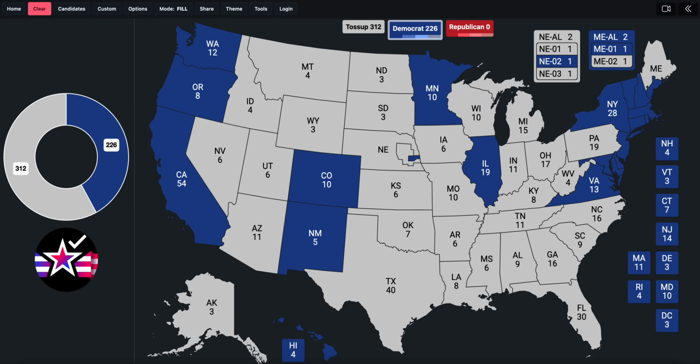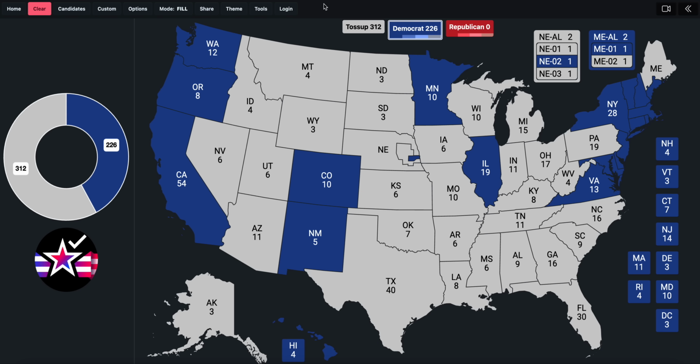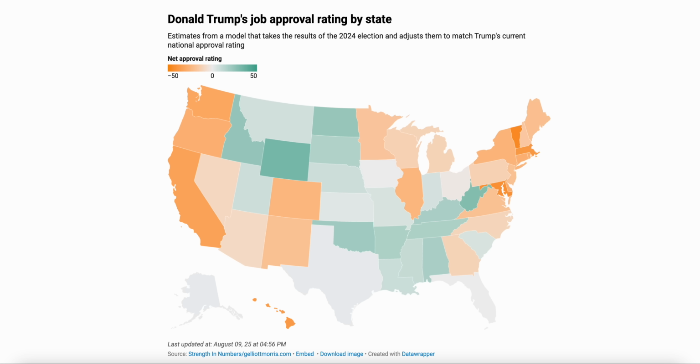So getting back to this map here, let's talk about some of the safe Republican states. And there actually aren't as many as you might think. States like Idaho and Wyoming and North and South Dakota, not Nebraska, not Kansas, Oklahoma, Arkansas, Alabama, Tennessee, Kentucky, West Virginia. Hopefully I remember all those states. If we go through it again, Idaho, let me double check Utah on that.